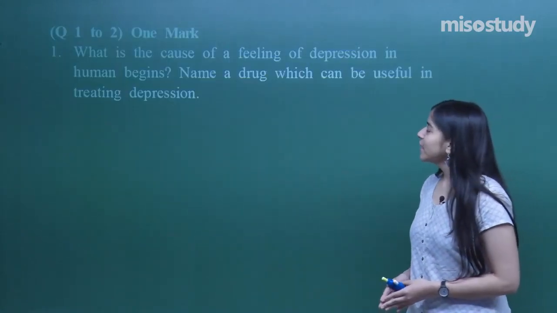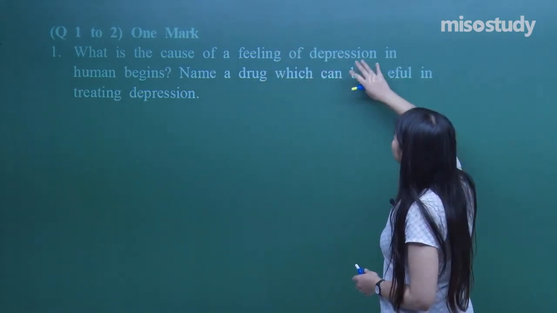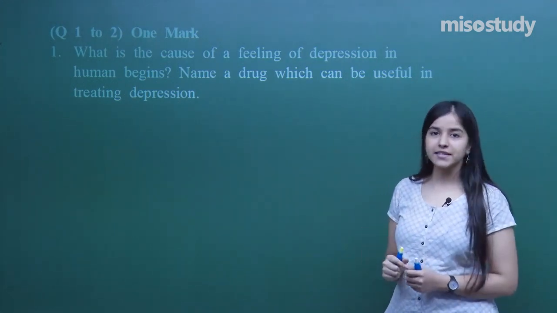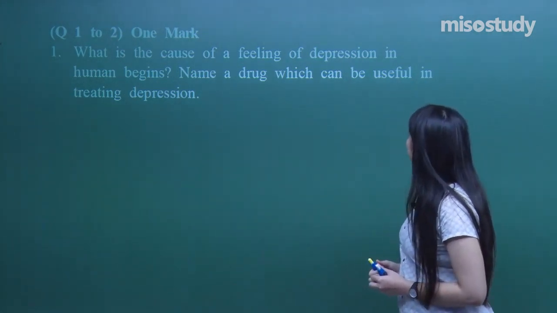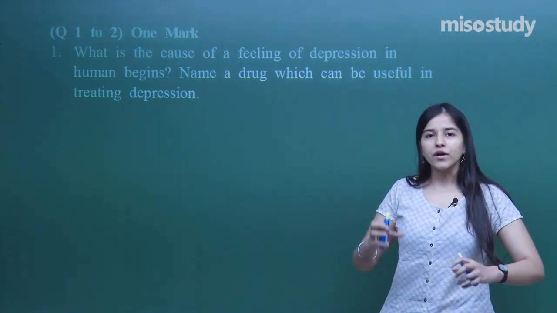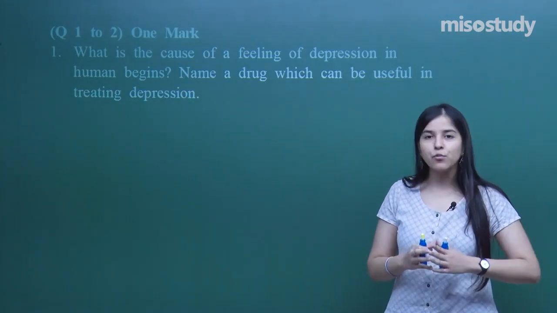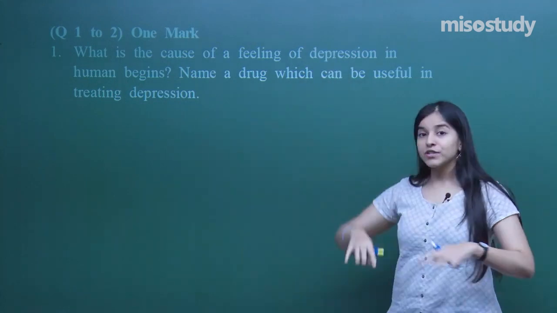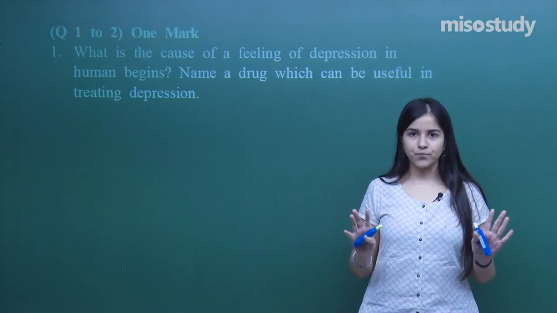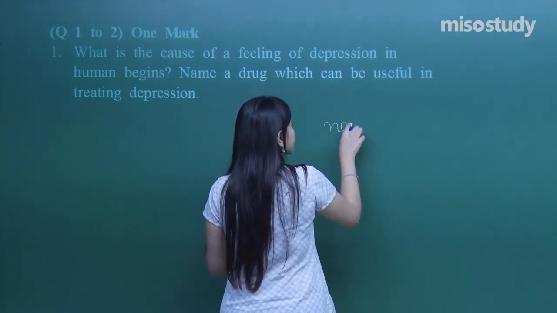So what do we have? Question 1 to 2, a 1 mark question. What is the cause of the feeling of depression in human beings? I must have told you this in the session. Name a drug which can be useful in treating depression. What kind of a hormone is released in our body which uplifts our mood? No, I am not talking about serotonin. It's a neurotransmitter that I am talking about. So that is noradrenaline.